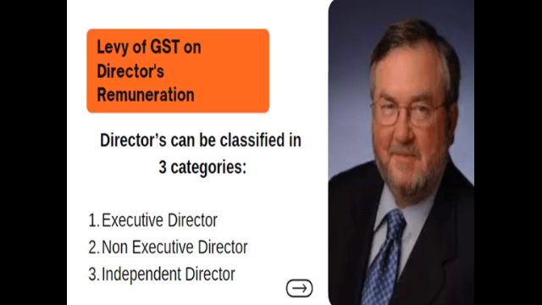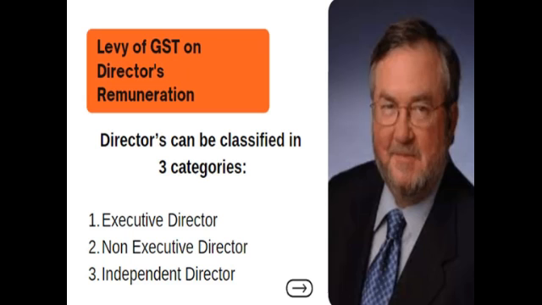So, an executive director is a full-time working director of the company. They have a greater responsibility towards the organization. Hence, such a director may end up earning remuneration in both capacities, that is, as an employee or as not an employee.